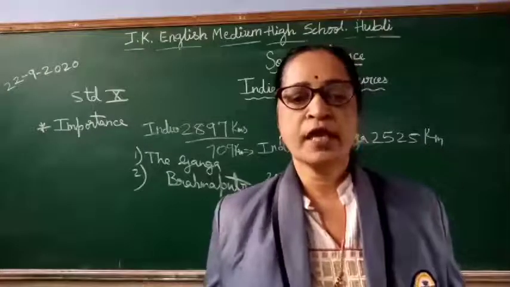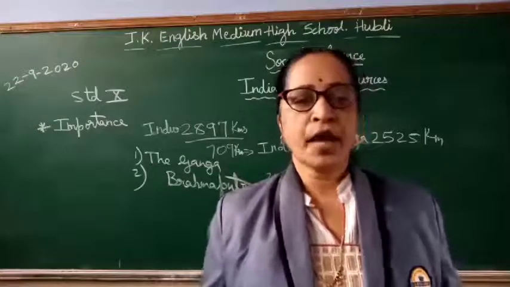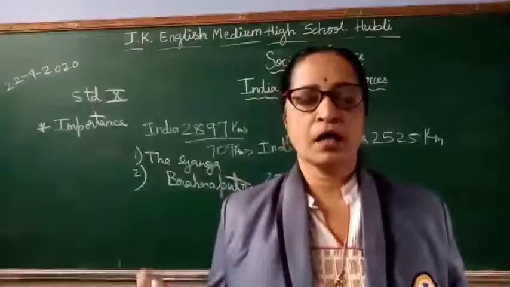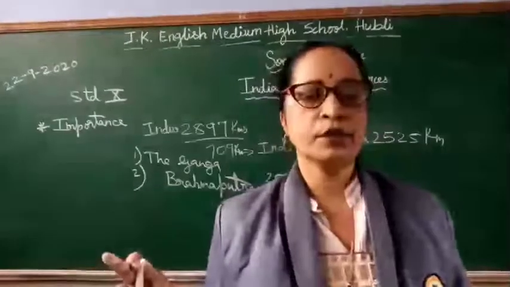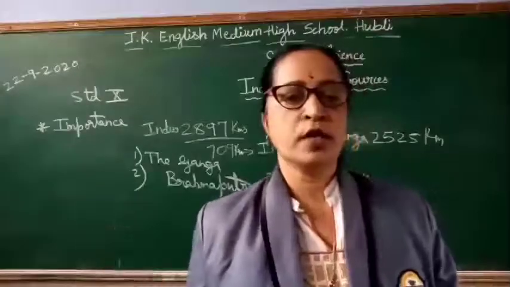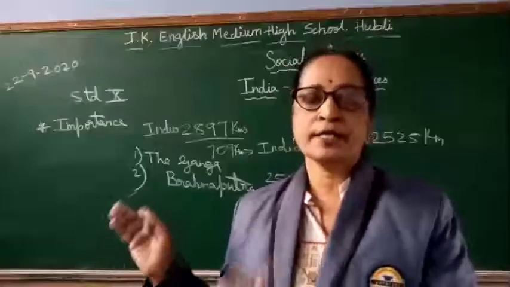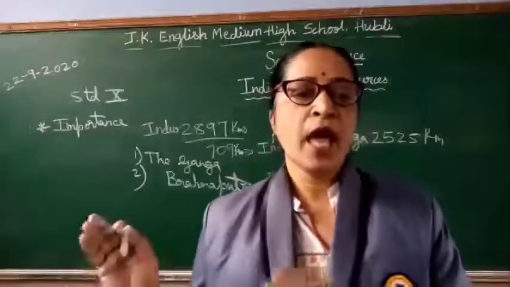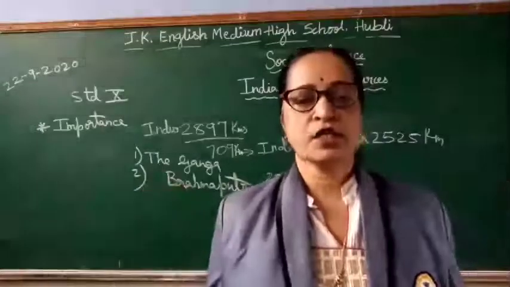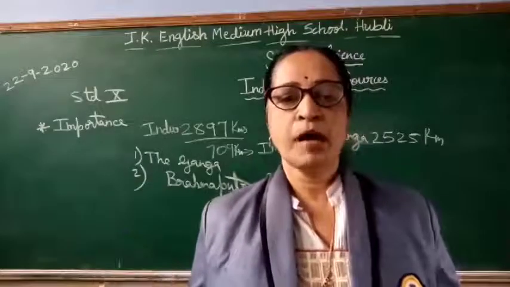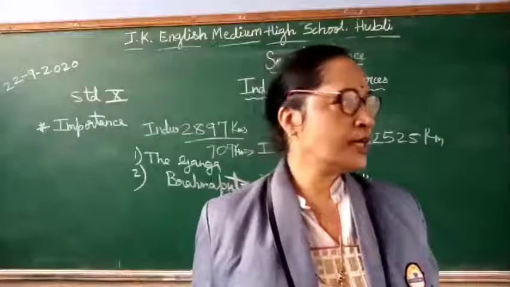The Godavari is the longest river in South India and it rises in Trimbaka. It flows towards the east, 1465 kilometers, and joins the Bay of Bengal. The river Krishna, where does it rise?